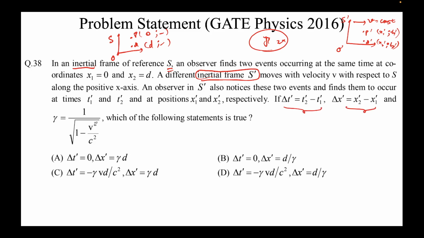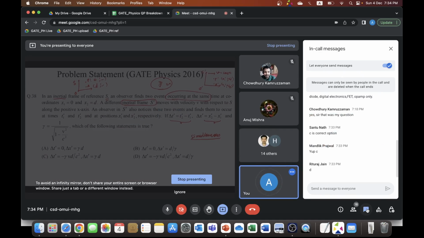Similarly, this gamma is given. 4 options are given. This is a multiple choice question with one correct answer, and we'll try to find the correct one. So this is the problem. The most key thing here is this term inertial, right? This is the only important thing. And the second important thing was occurring at same time. A synonym for occurring at same time, some of you may know, is simultaneous. Simultaneous means any two or more things which occur at the same time. The time coordinate is the same, right? Yeah, okay.